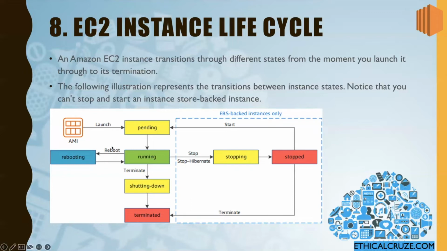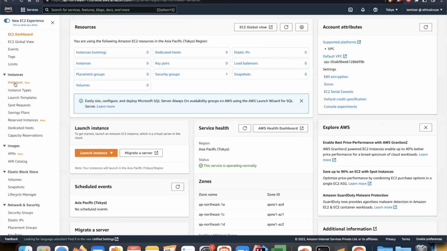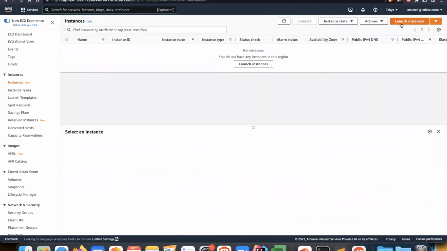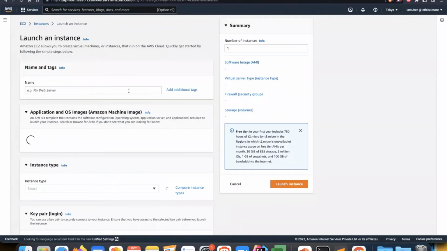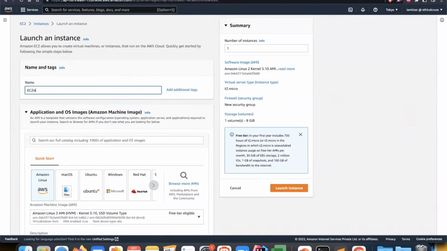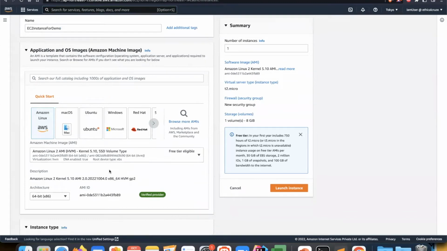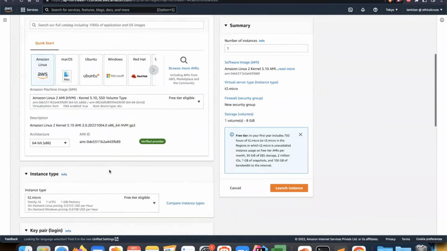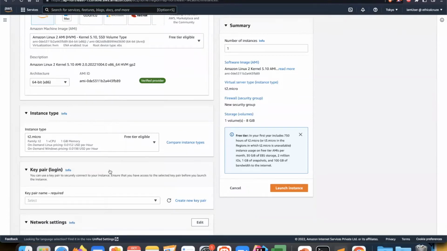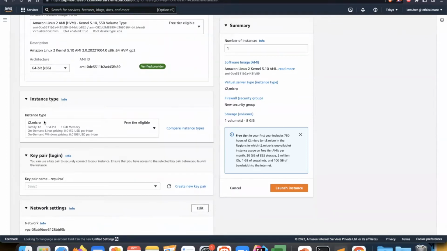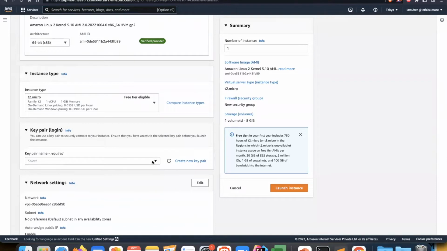So quickly, I will set up an EC2 instance, and then we will notice two of these states, pending and running. I am in the EC2 service, so I go to instances, launch instance, and name it EC2 instance for demo. I'm selecting this free-tier eligible AMI. For the instance type, I'm selecting T2.micro.